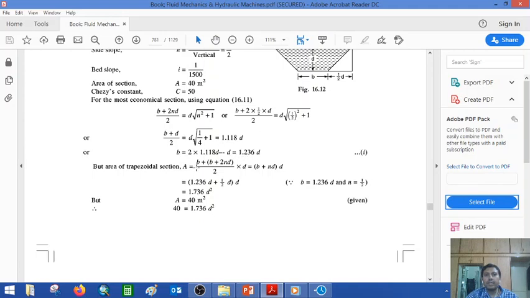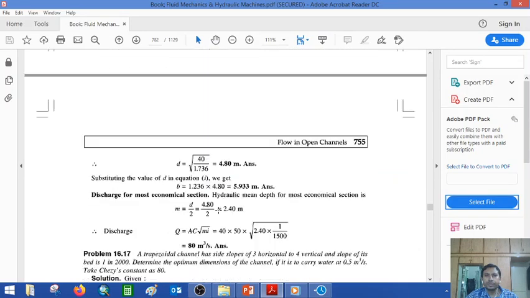Now you insert this ratio in the equation of area, where earlier we derived the equation as b plus nd into d. The ratio from the earlier equation is b equal to 1.236d. Putting this in, b plus nd into d gives 1.736d square. Comparing with the area, 40 meter square is equal to 1.736d square, and then you get d as under root of 40 by 1.736, which is 4.8.